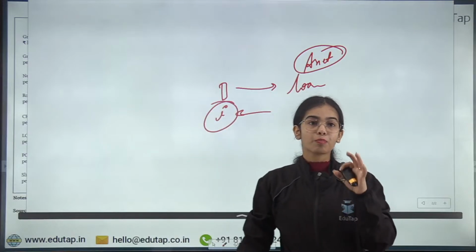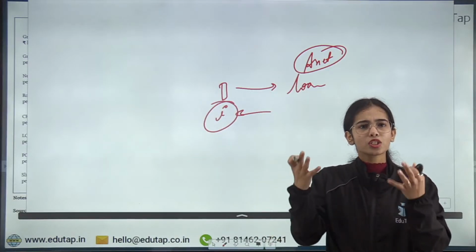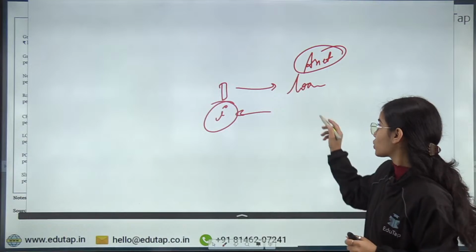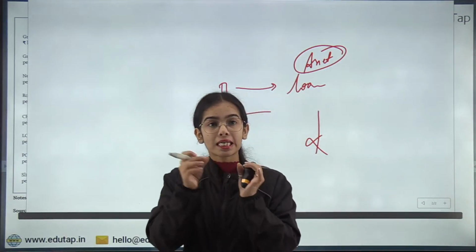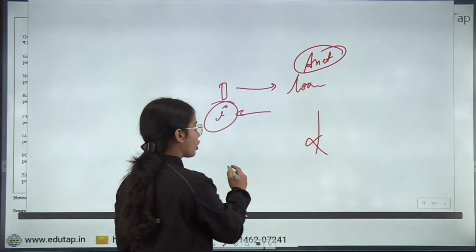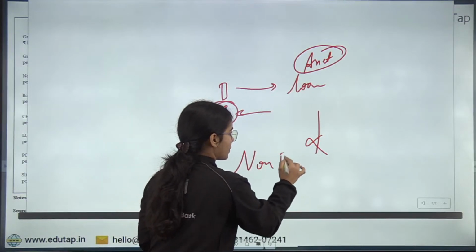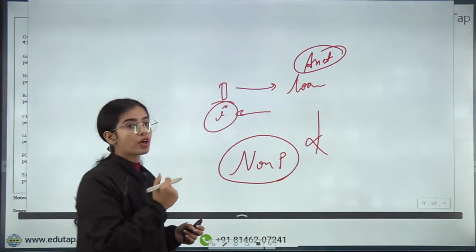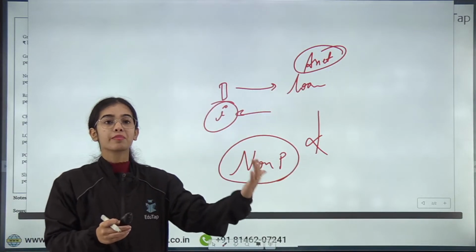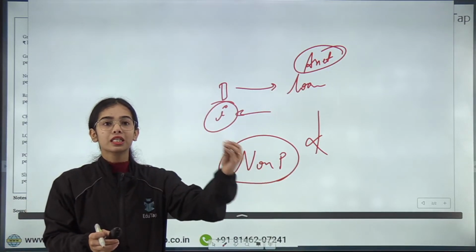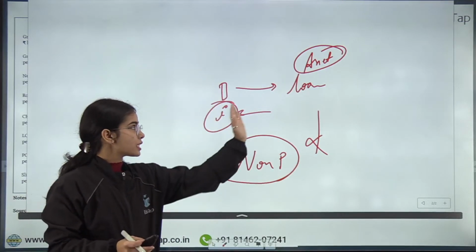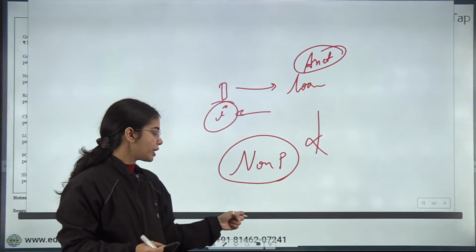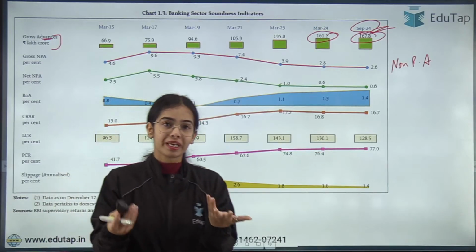Now let's say that the borrower that has taken the loan is not returning the loan, is not paying the interest payments. So this asset, this loan becomes non-performing for the bank, as the loan is not getting returned, or the EMIs are not getting paid, or the interest is not being paid to the bank. So this asset or the loan has become non-performing as the borrower is not making the payments.